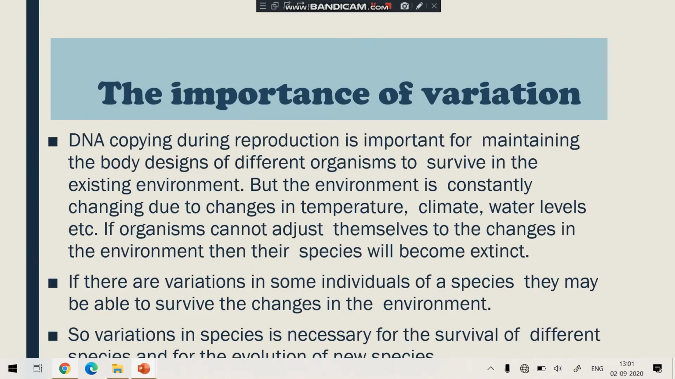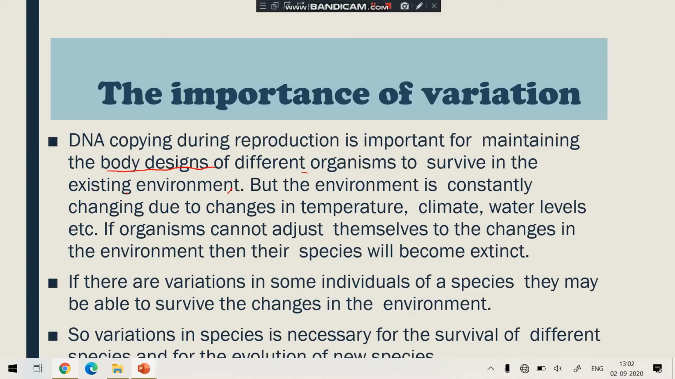Now, there is the importance of variation. Though the characteristics are the same, why does variation occur? What would happen if variation did not take place? These variations are mostly beneficial for the next species. During DNA copying, for maintaining the same body design of different organisms so they survive in the existing environment, DNA copying is necessary. Why necessary? Because it maintains the same body design which can survive in a particular environment.